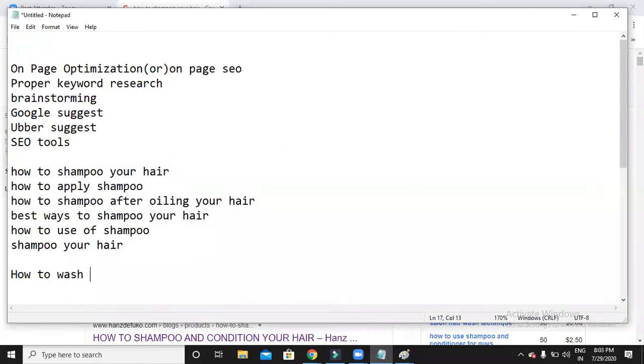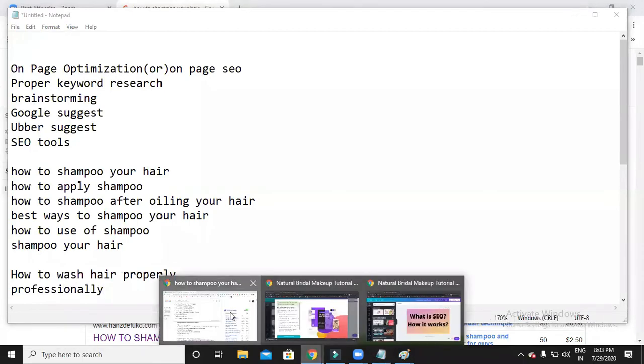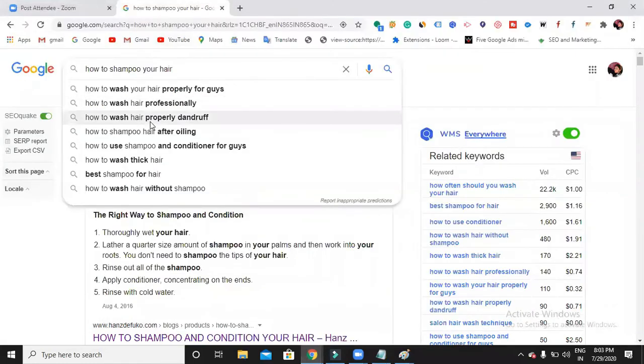How to wash hair properly. So this is one keyword, and professionally is also there, somewhere I've seen. Next, how to shampoo hair after rolling, how to use shampoo and conditioner. Conditioner is also one kind of keyword.